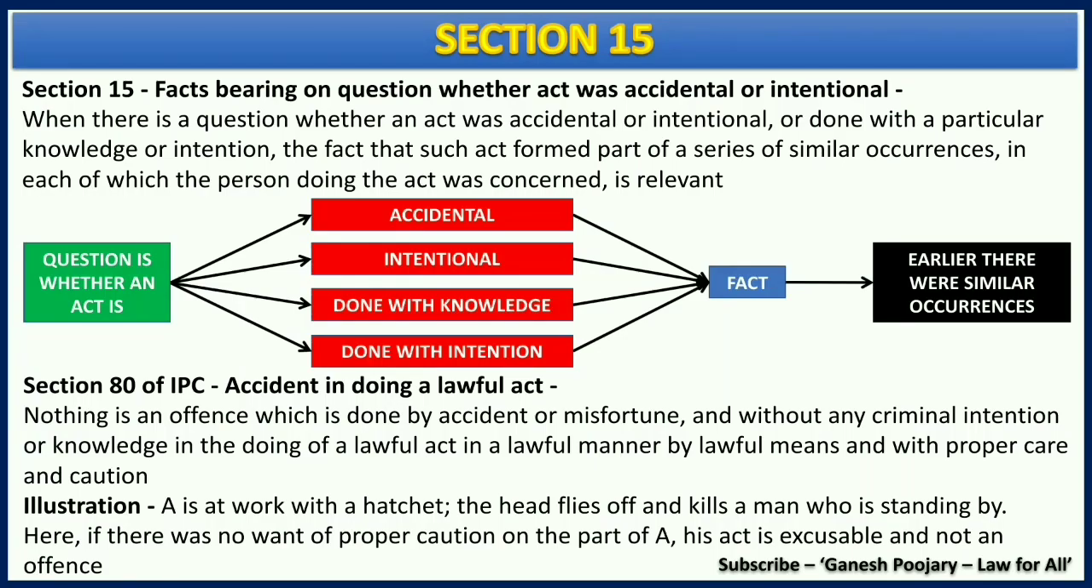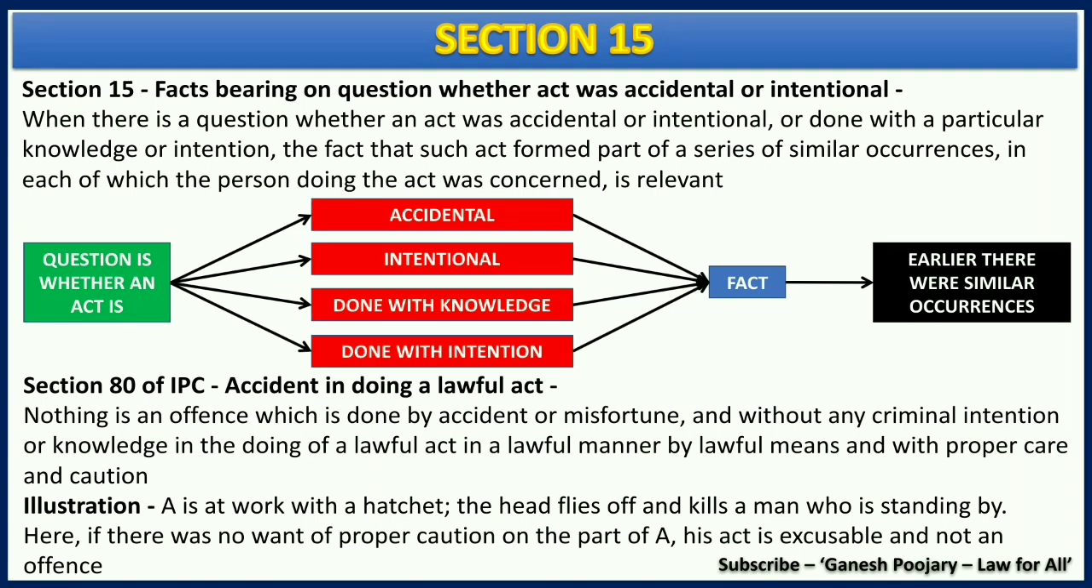Section 15 is on facts bearing on question whether act was accidental or intentional. Now, when there is a question with a fact whether it is accidental or intentional, that is coming under section 15, and it reads: when there is a question whether an act was accidental or intentional or done with a particular knowledge or intention, the fact that such act formed part of a series of similar occurrences in each of which the person doing the act was concerned is relevant.